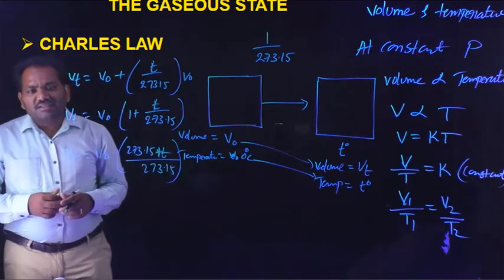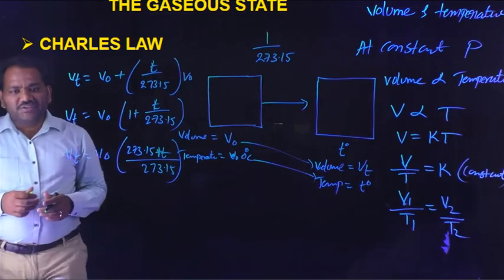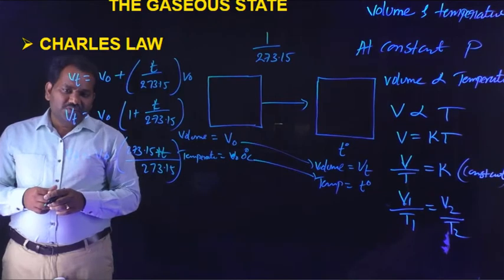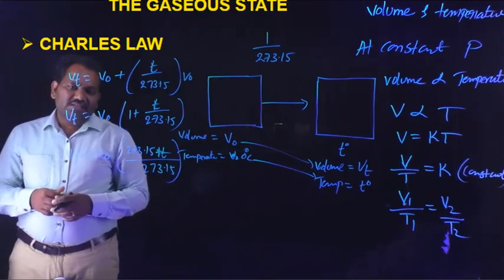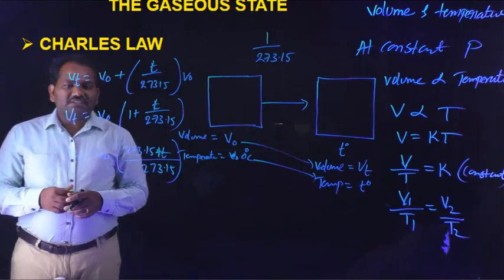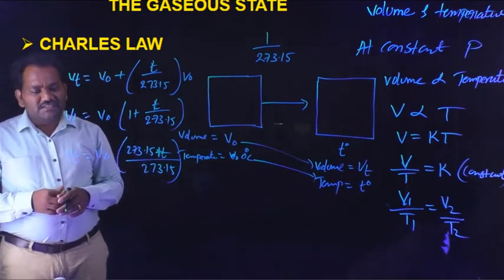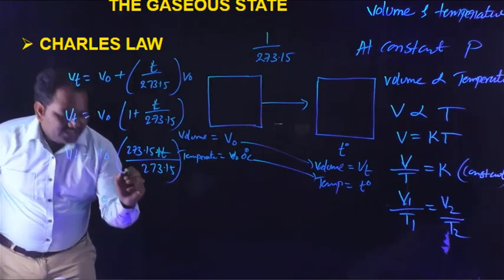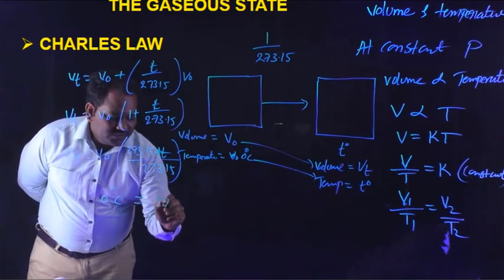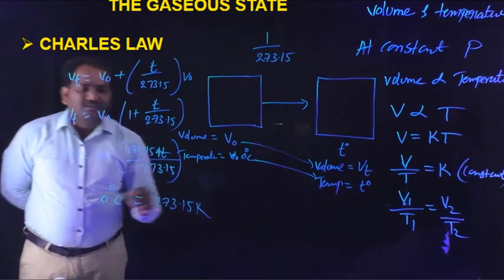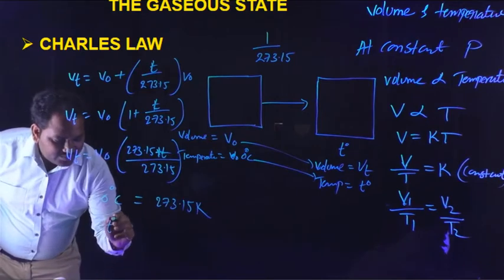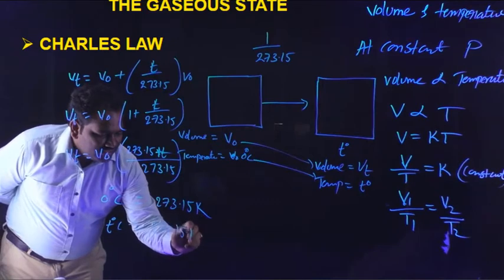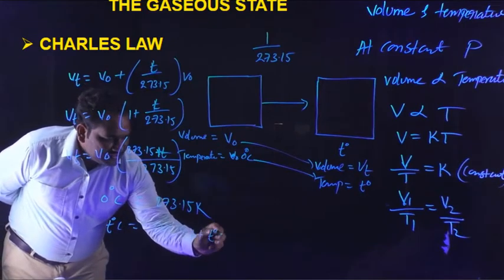Here a new scale is introduced. That new scale is called the absolute temperature scale or Kelvin scale. At 0 degree centigrade, that is equal to 273.15 Kelvin, or at T degree centigrade, that is equal to 273.15 Kelvin plus T degree centigrade.